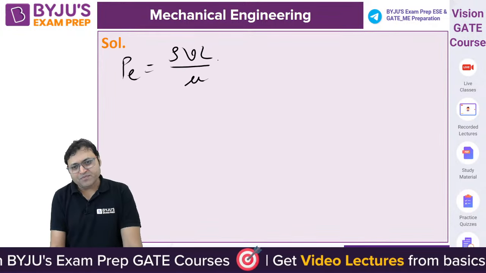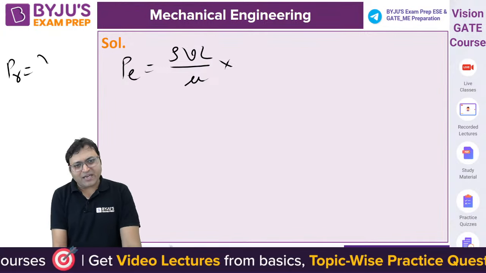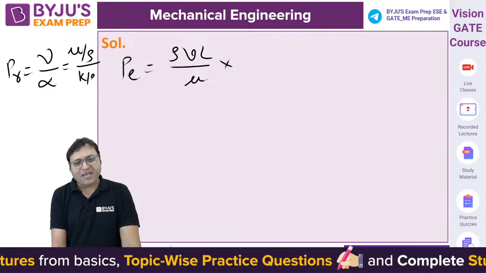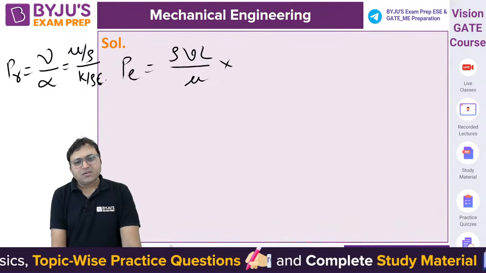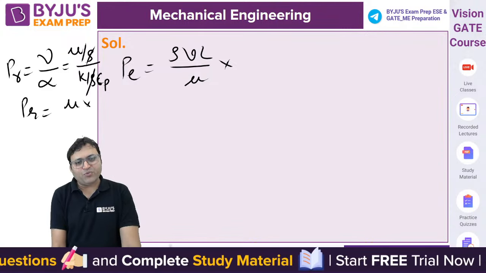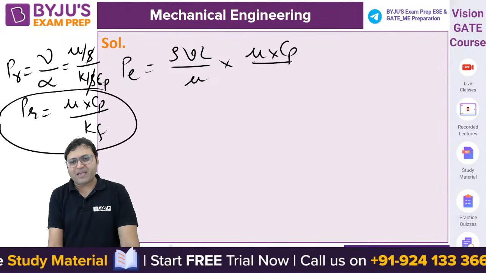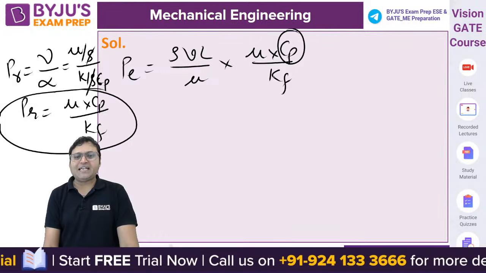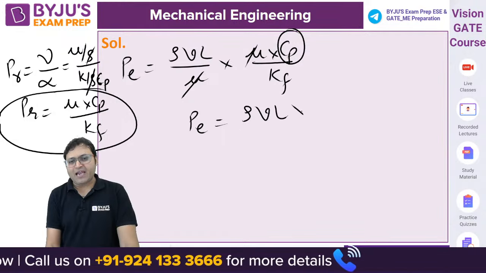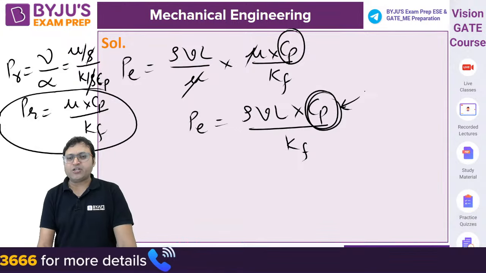Rho V L by mu. And what is the Prandtl number? Prandtl number is equal to the ratio of kinematic viscosity upon thermal diffusivity, mu by rho upon K by rho Cp. Rho and rho are getting cancelled out, so Prandtl number is equal to mu into Cp by thermal conductivity of the fluid, so mu into Cp by Kf. The mu and mu are getting cancelled out, so the Peclet number is rho V L into Cp by Kf.